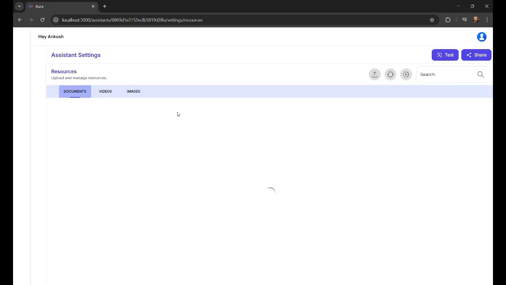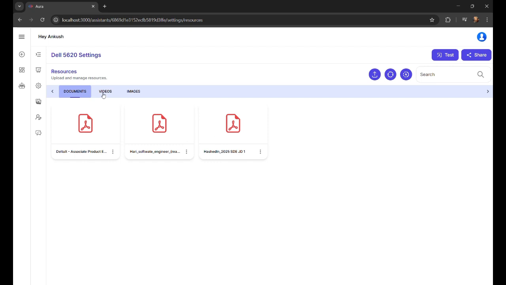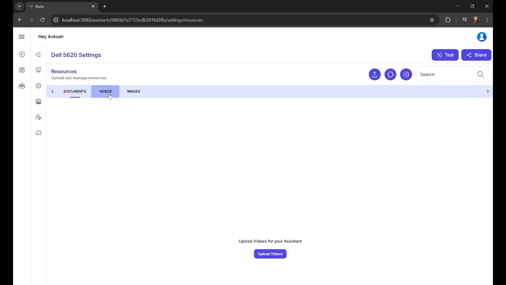Let's see how this processing really helps. In the end, I'm going to show you a demo of the assistant, which will really explain the overall working. But at first I want you to see all the features we have. So we can upload files like this, and they will be processed.